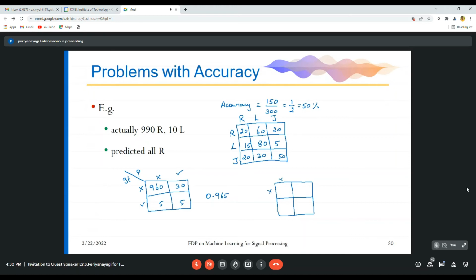Then the value of confusion matrix will be like this: 990, 10, 0, 0. So the accuracy will be 0.99, which is fake. This is what? Fault detection. So this type of measure is not a good measure.